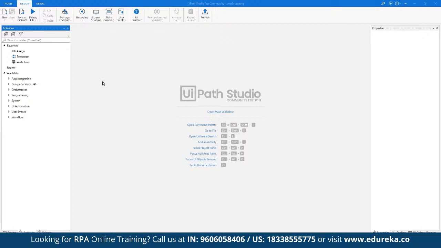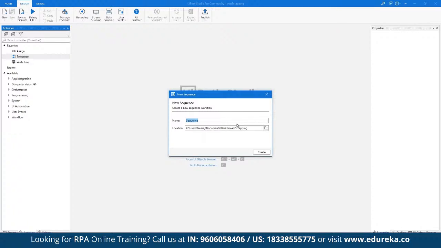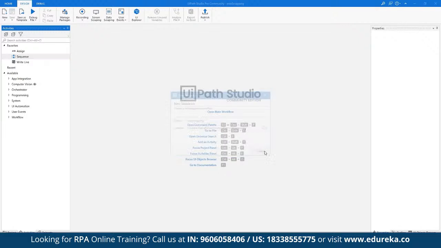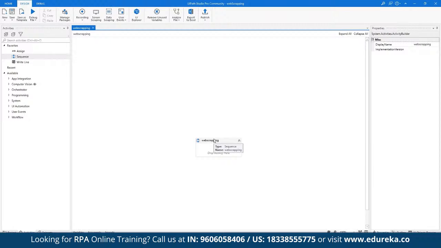So for example, let's say we want to start by defining a sequence. Then we can simply assign a sequence here. Let's say we want to create a new sequence. First of all, we click on create new sequence. Let's say we want to start with our web scraping sequence. So here we can define web scraping. Click on create.